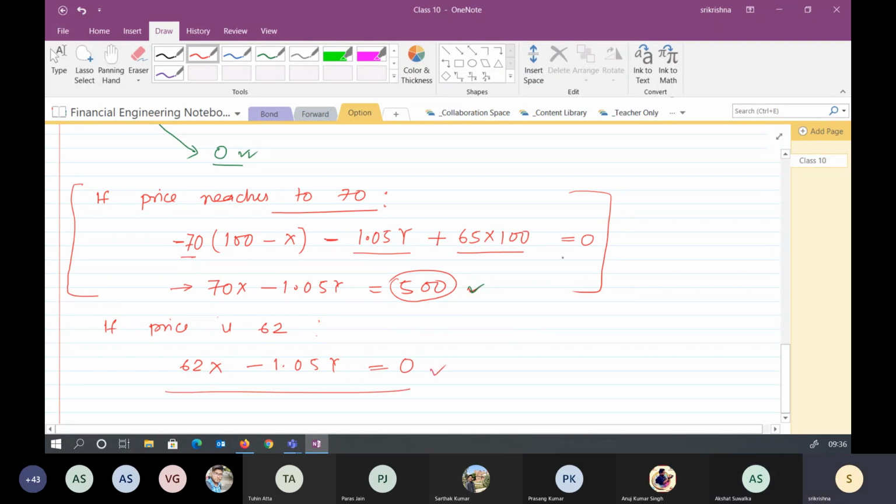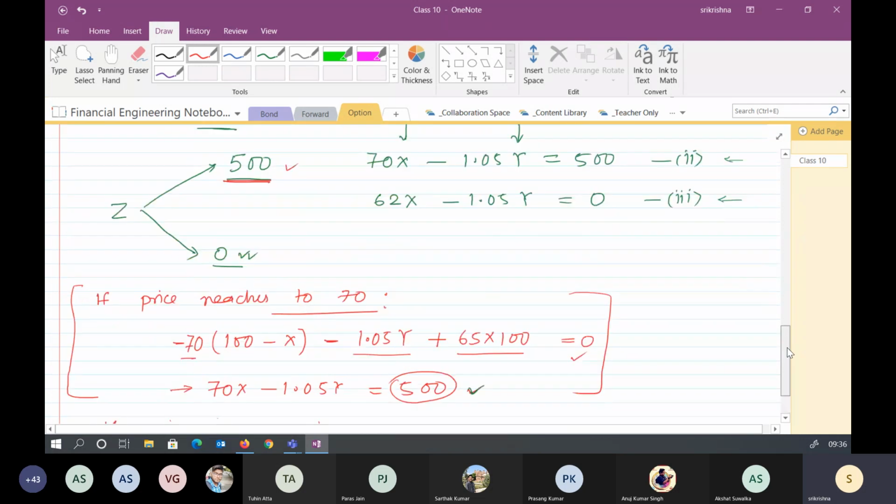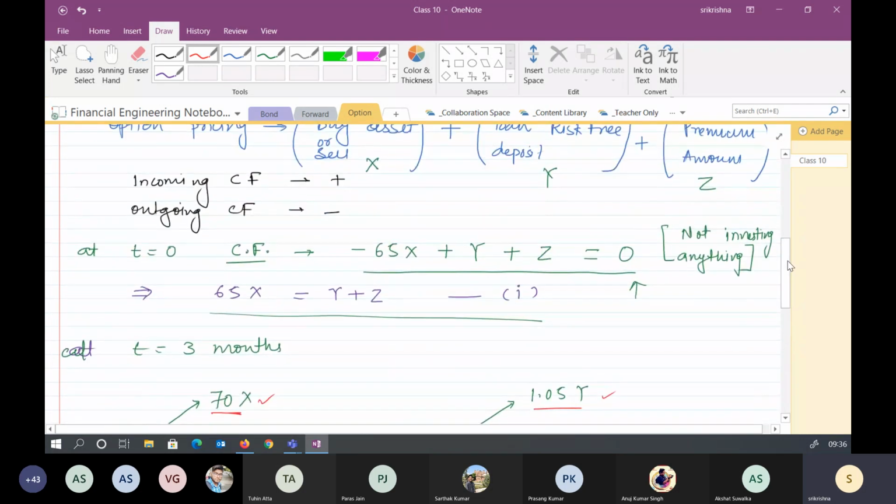So what we have understood here is that at t equal to 0, he is not spending anything from his pocket. So for no arbitrage at any point of time, the net worth of this investment should always be equal to 0. So, sir, then why would the broker invest his time in all this? That's what I said, I assume that the broker is not charging anything.